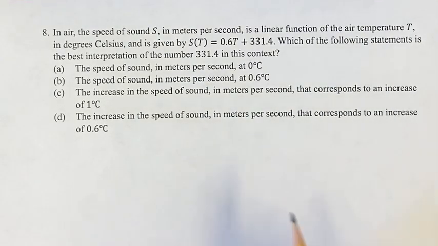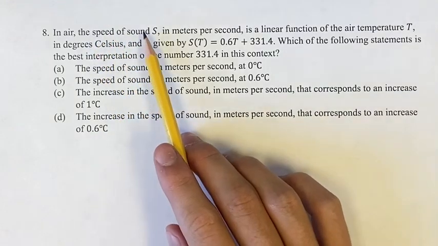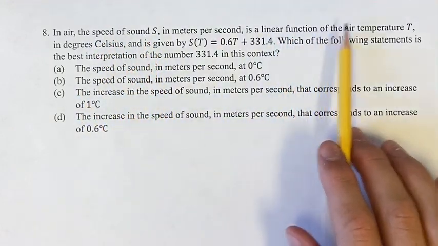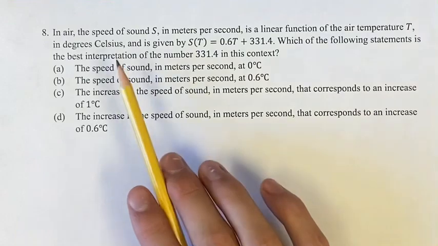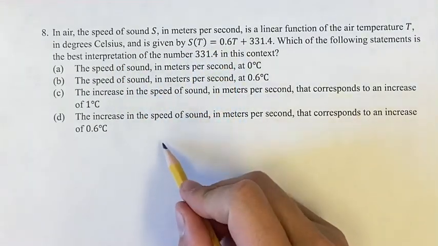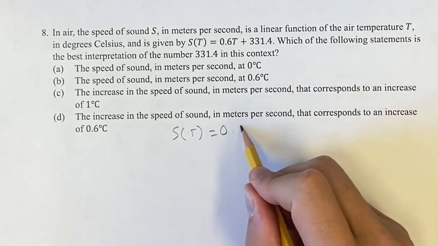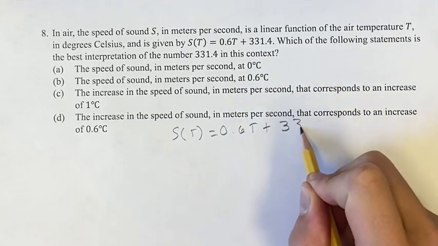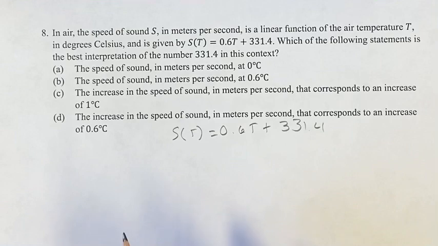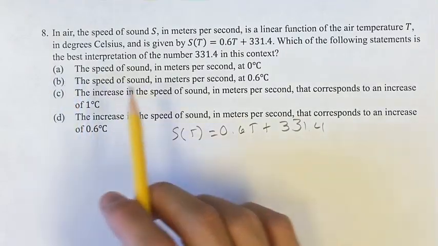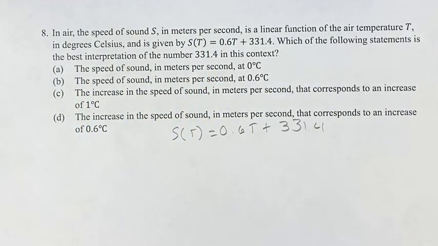In this problem, we're given that the equation for the speed of sound is a linear function of the air temperature T, and it's given by S of T is equal to 0.6 T plus 331.4. Just rewriting it again down here. We are asked, given this information, what is the best interpretation of the number 331.4?